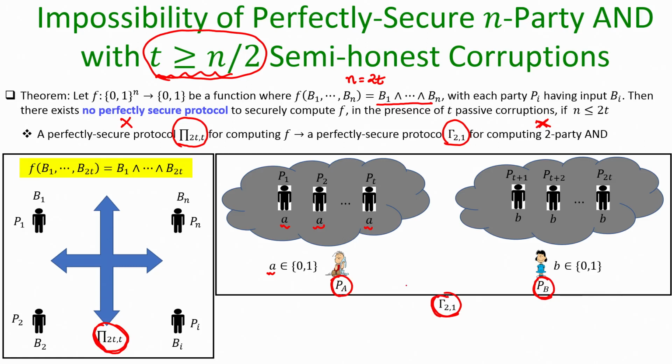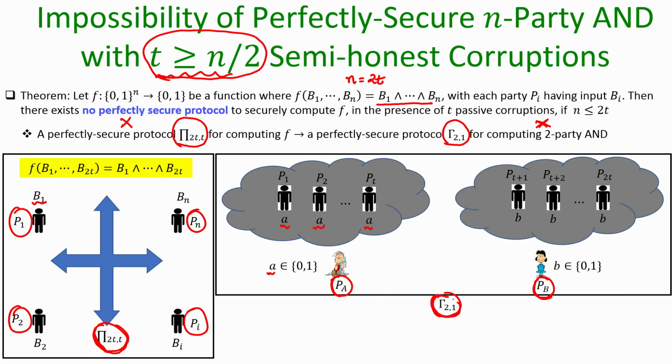That means, if protocol pi has instructions for party number P1, party number P2, party number Pi, party number Pn, assuming that their bits are b1, b2, bi, bn, right. That is what will be the protocol pi. It will have instructions for P1, P2, Pi, Pn. What I am proposing here is the following.